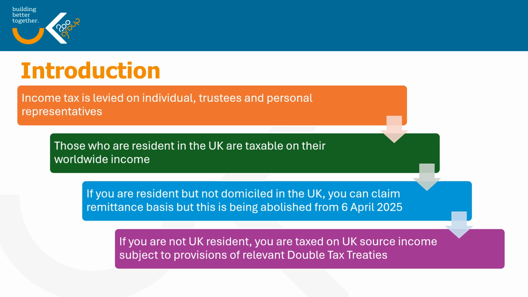If you are not domiciled but resident in the UK, you can currently claim something called remittance basis, so that you are not taxed on your overseas income if it's not brought into the UK. This is being abolished with effect from the 6th of April 2025 and being replaced with another regime, much narrower.